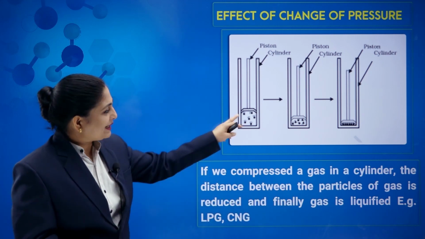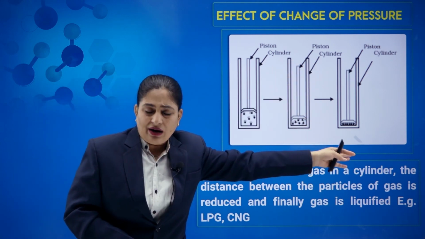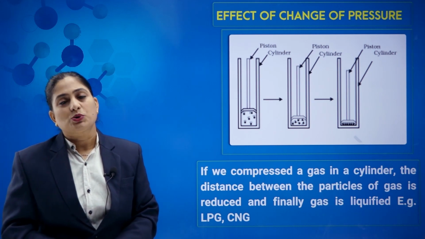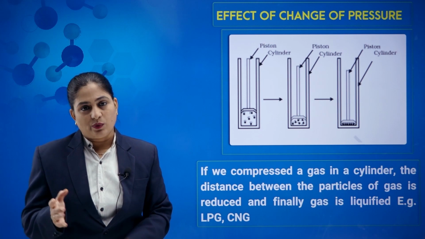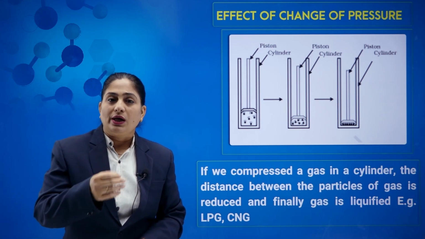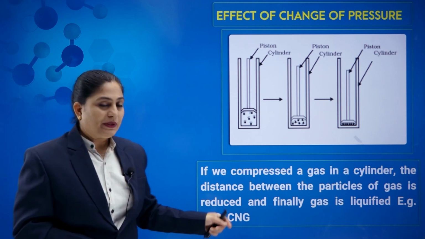And once the gas particles become closer, we can convert them into liquid, and if possible, into solid state also. So by applying pressure, we can convert any gas into liquid under certain conditions. For example, LPG and CNG.